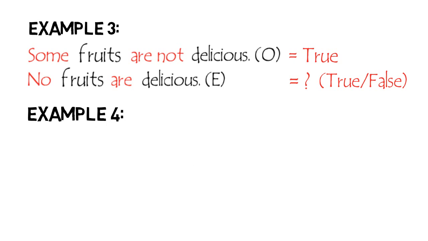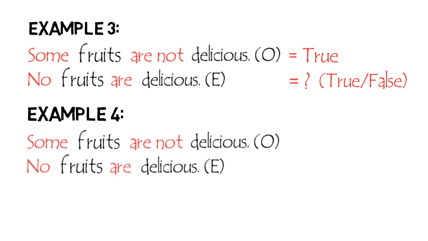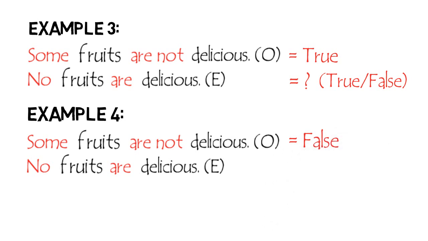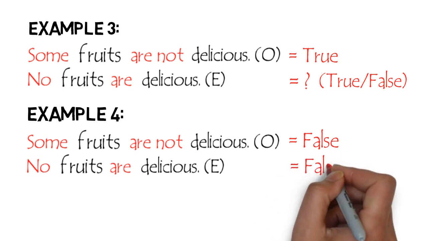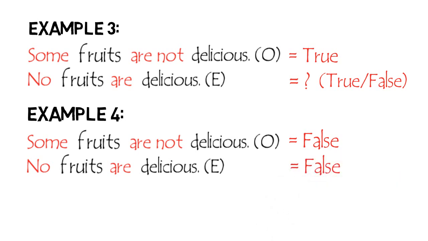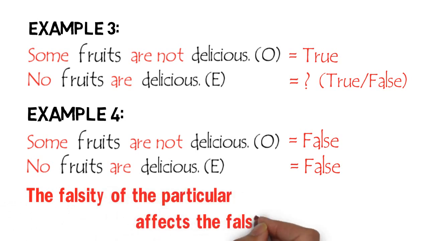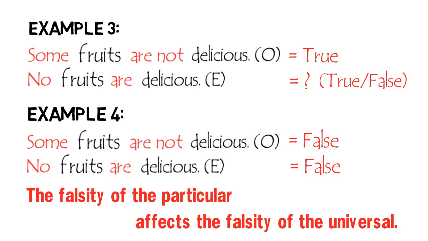However, if we assume that the proposition "Some fruits are not delicious" is false, then its superaltern "No fruits are delicious" must be false. As we can see, the falsity of the particular affects the falsity of the universal. Indeed, if the particular is false, then it is impossible for the universal to be true. It should be false.